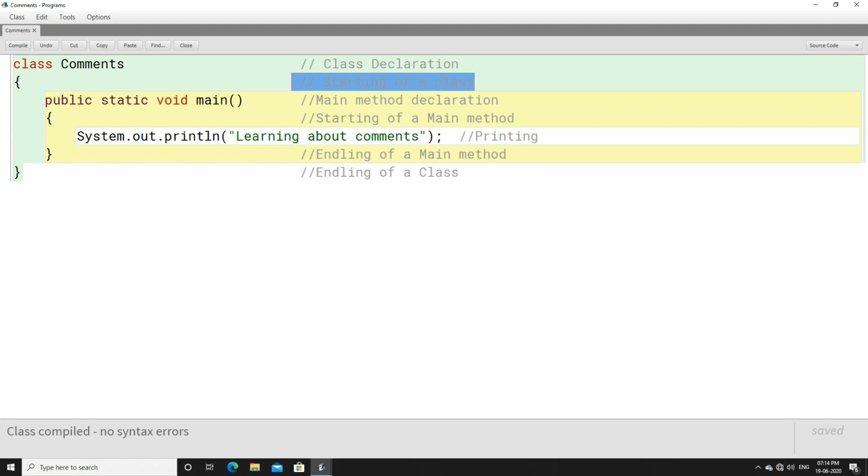Whenever you have ample time, at that time you can write comments. But from an exam point of view, I will tell you not to write a comment for each and every line. Wherever you feel important concepts are implemented, whenever you feel important lines are written, there you can write a comment.